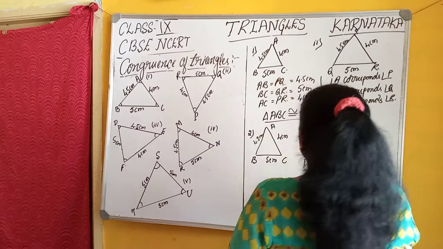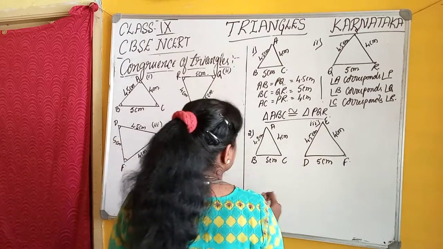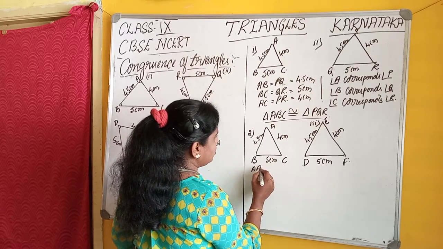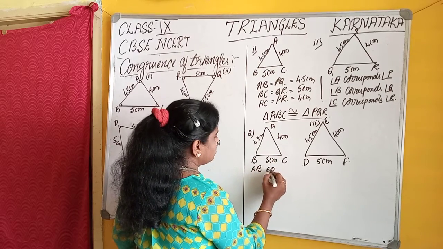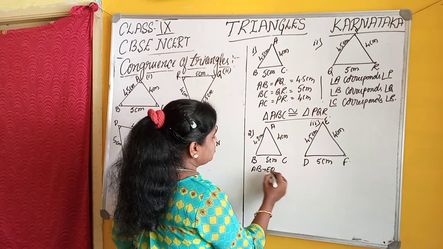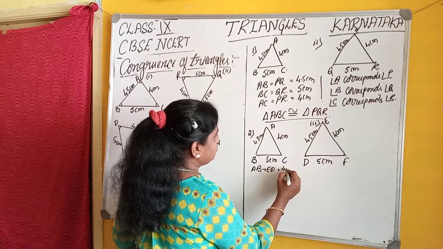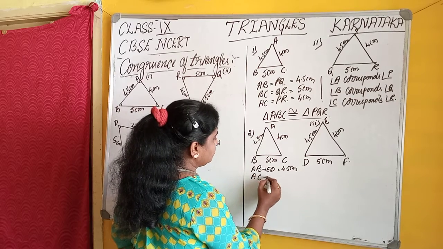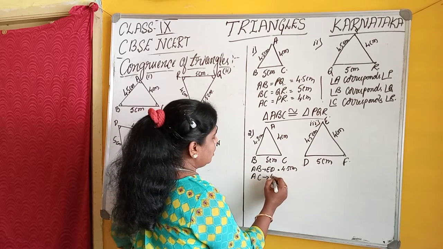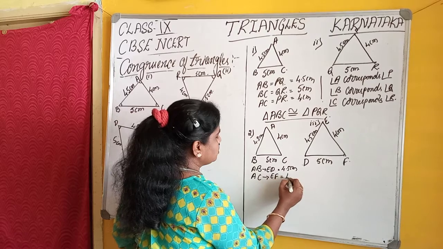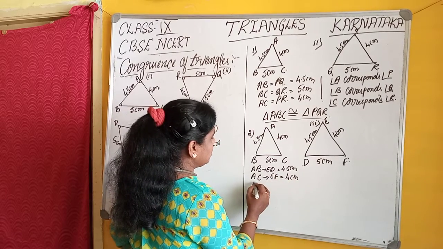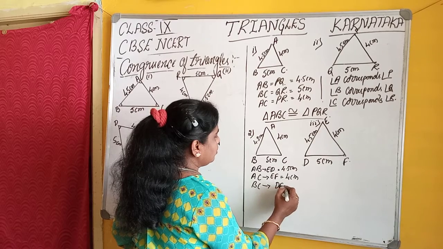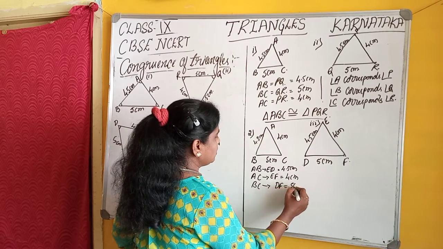Here what did we get? The corresponding sides are equal. AB corresponds to ED, that is 4.5 centimeter, AC corresponds to EF, that is 4 centimeter, and BC corresponds to DF, that is 5 centimeter.